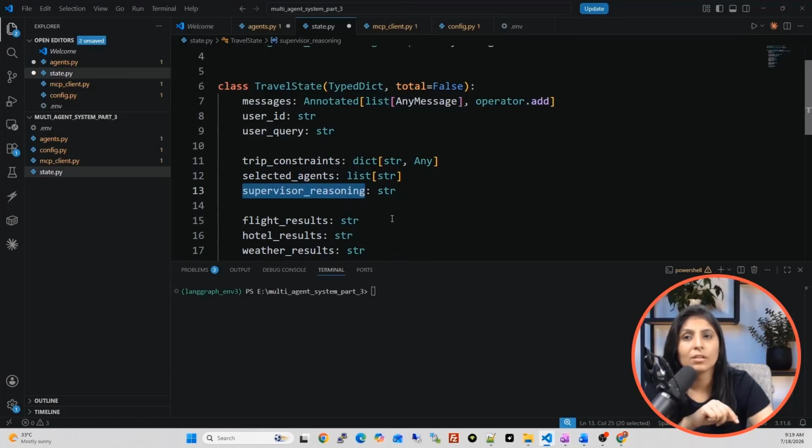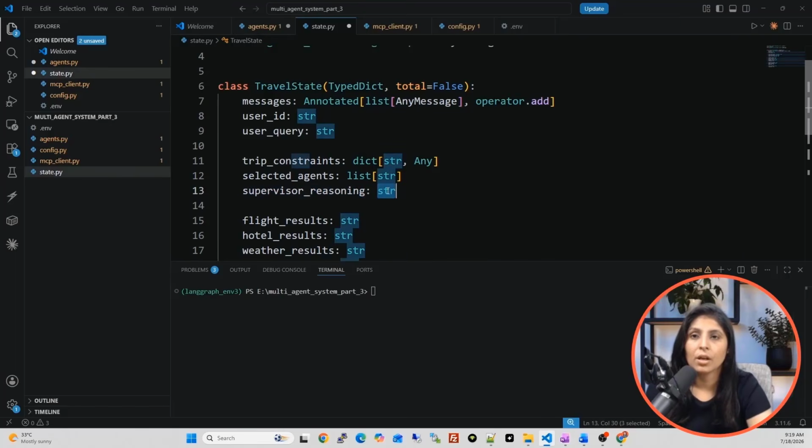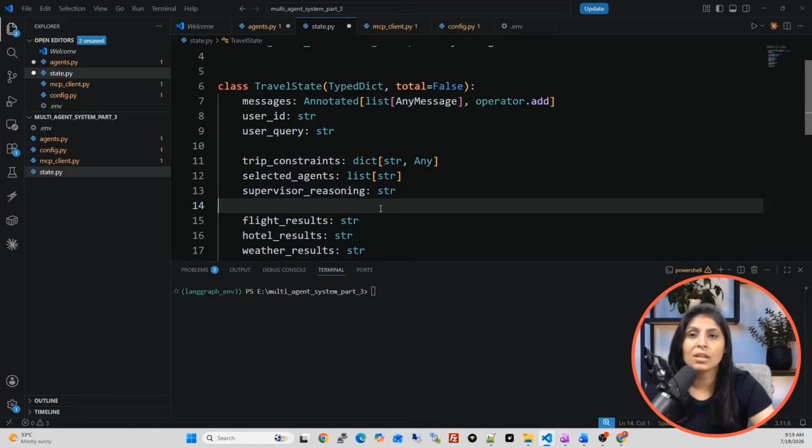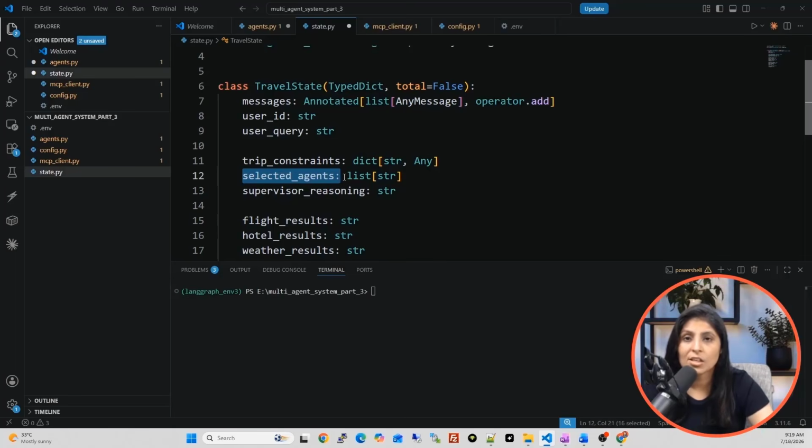And then there is another key with the name supervisor reasoning, and this will store the data in the form of a string. What will supervisor reasoning store? When the supervisor agent selects the agents, for each agent it will have one reason, meaning why the supervisor agent selected that particular agent. That reasoning part we will store in this supervisor reasoning key.